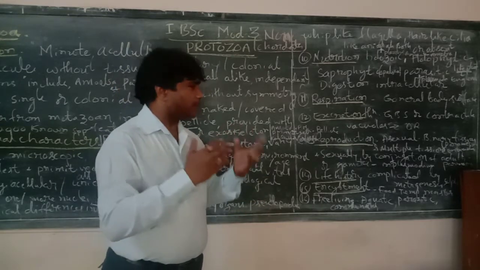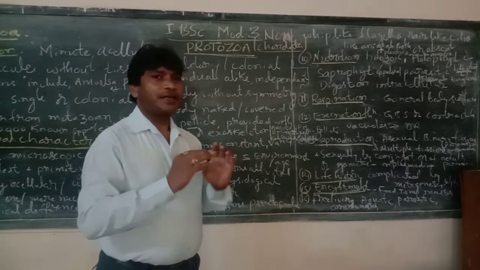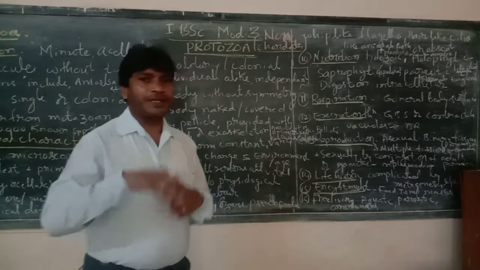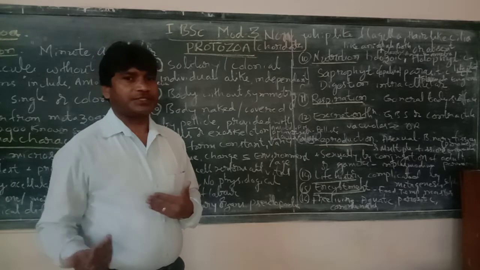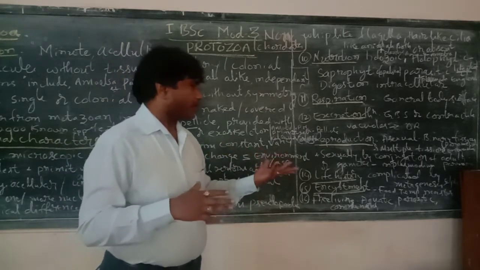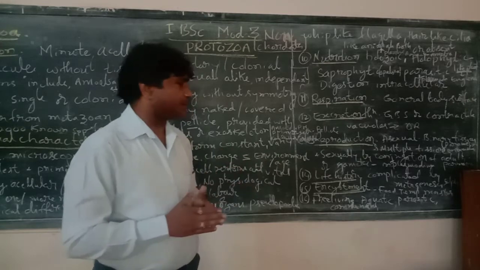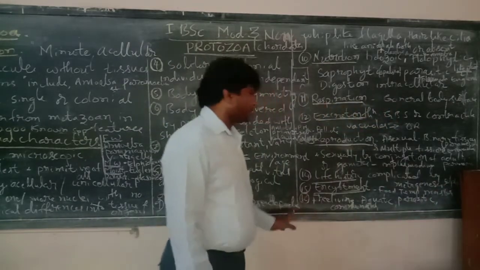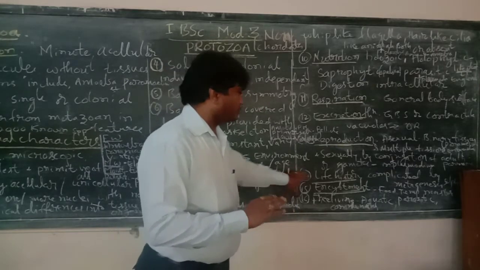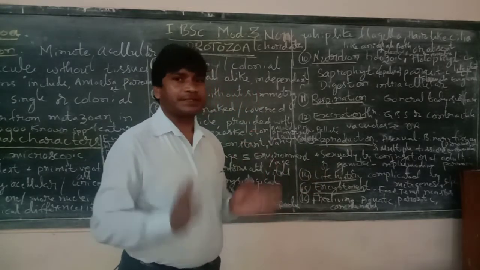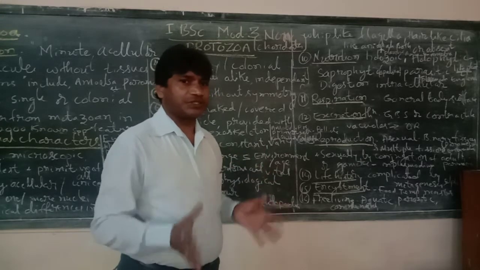Once reproduction takes place by the sexual method and it is followed by the asexual method next. This is called metagenesis. That type of metagenesis or alternation of generation is seen in Elphidium. So life history is complicated with metagenesis, alternation of generation.